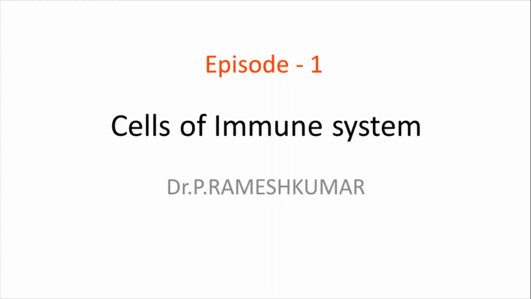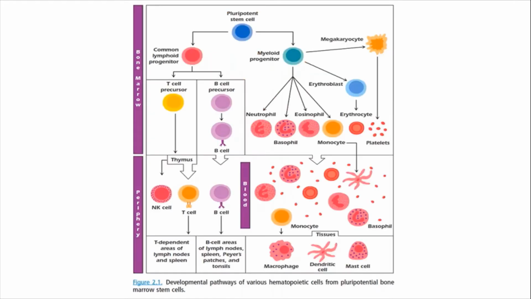The cells of the immune system basically divide into three types: the lymphoid system, the myeloid system, and the erythroid system. The myeloid system is once again divided into neutrophil, basophil, and eosinophil. Apart from the myeloid system, two systems are there, called the lymphoid system and the erythroid system. We are going to learn about those in future.